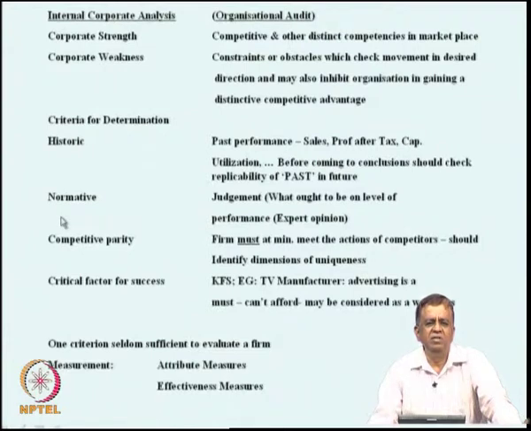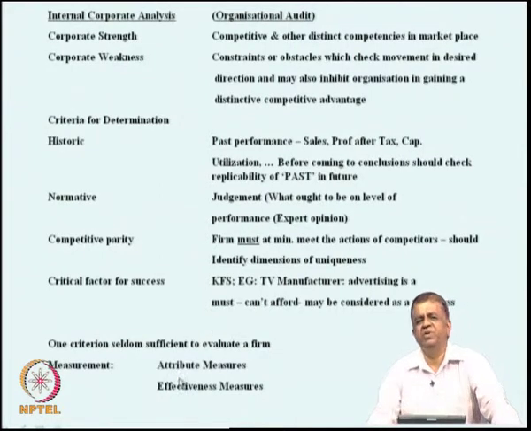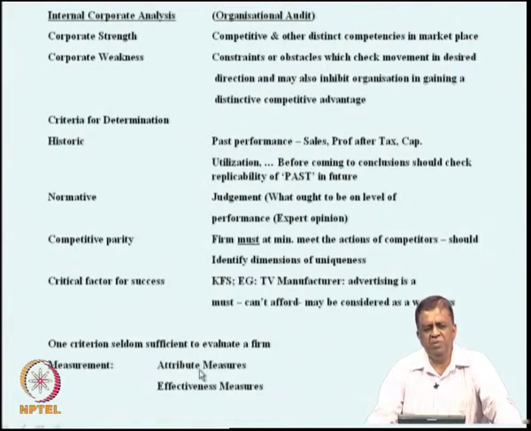Now, in order to do this measurement, a company can adopt what is called attribute measures. What is an attribute? An attribute for a product could be the characteristic of a product. What do you mean by characteristic of a product?